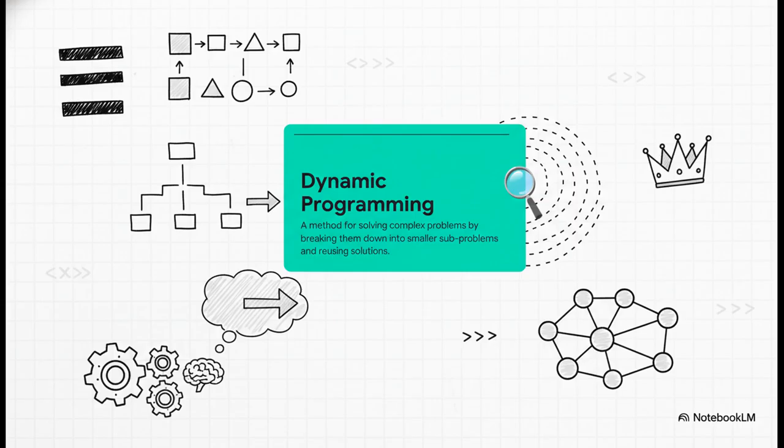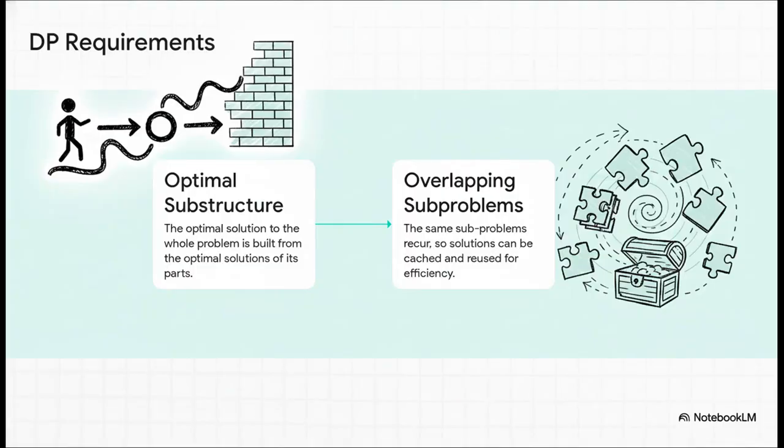At its heart, dynamic programming is a way of thinking. It's about tackling a huge, complicated problem by breaking it down and solving all the tiny little subproblems that it's made of first. Okay, so for dynamic programming to actually work, the problem you're trying to solve needs to have two special properties. First up is something called optimal substructure. Sounds fancy, but all it means is that the best solution to the big problem is made up of the best solutions to its smaller parts.